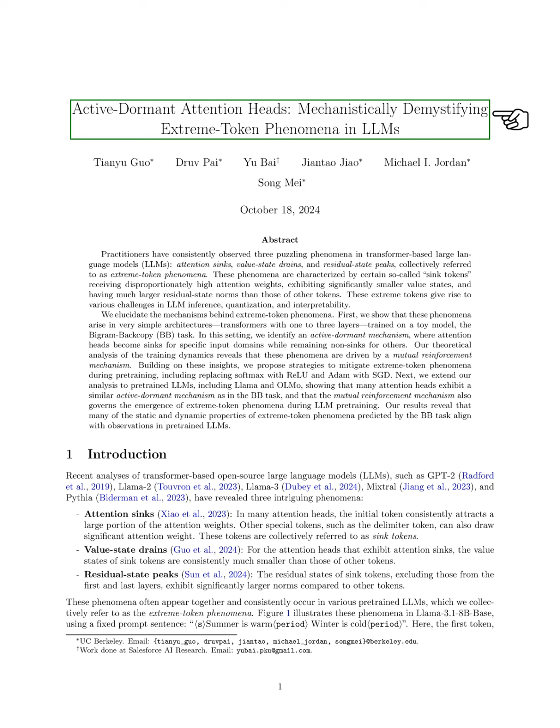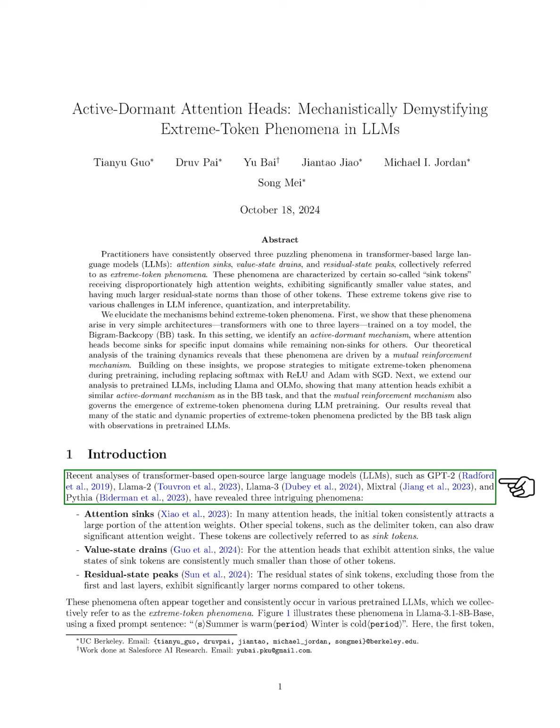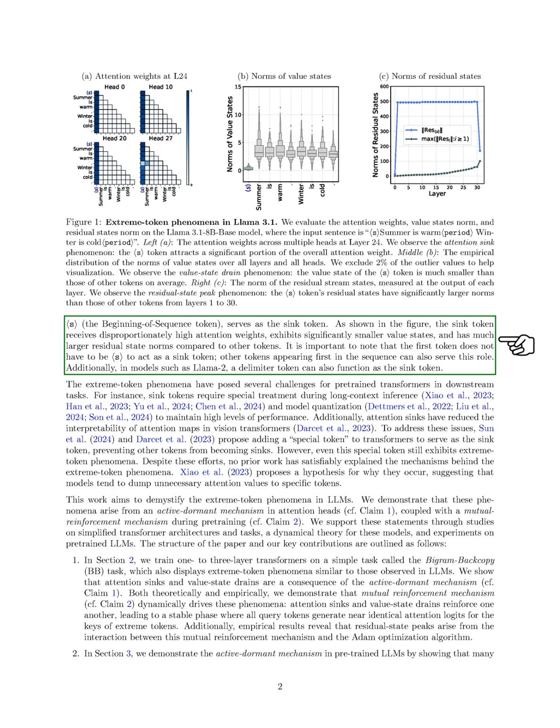Section: Introduction. In this section, we analyze recent findings related to transformer-based large language models, such as GPT-2, Llama 2, and others. We have identified three notable phenomena that frequently occur together in these models, which we call the extreme token phenomena. For example, in Llama 3, we observe that the first token, known as the sink token, receives a lot of attention, has smaller value states, and larger residual state norms compared to other tokens.